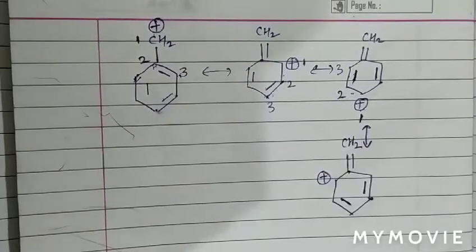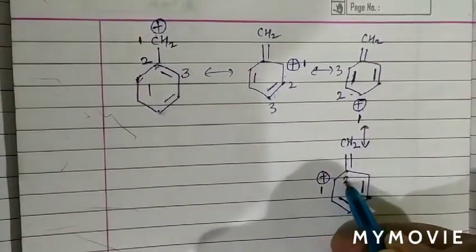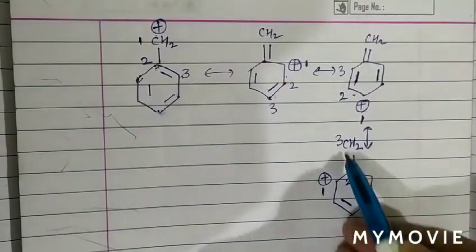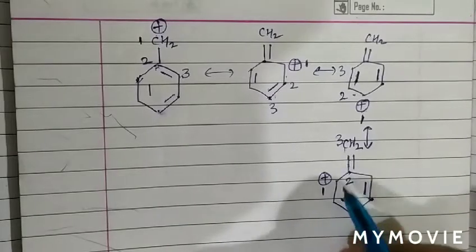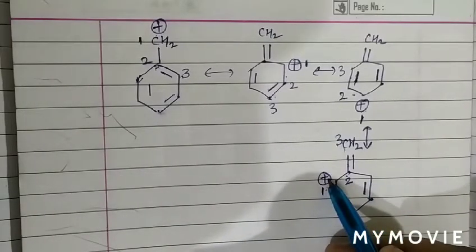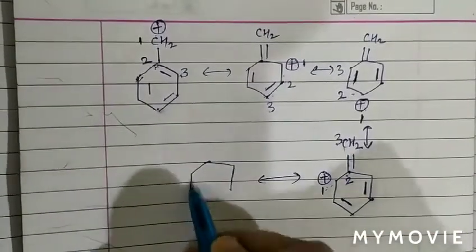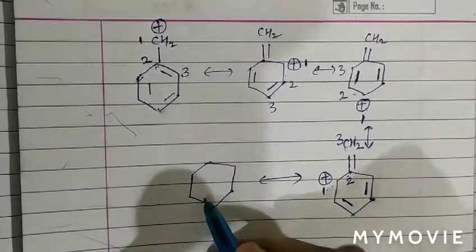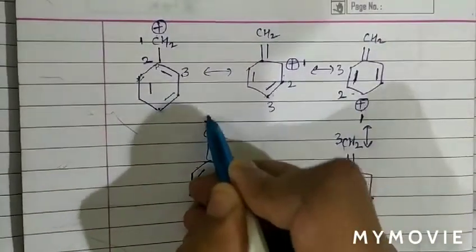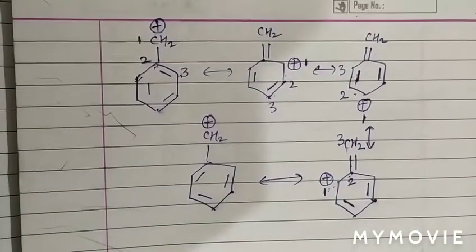Now the next structure is, we can see again 1, 2 and 3. So basically again the pi bond from 2 and 3 position will shift in between 1 and 2, and the positive charge from first position shifted to third position. So the next and final resonating structure is, the rest will remain as it is. Now this is the final structure. So we can see how many resonating structures we have drawn: 5.